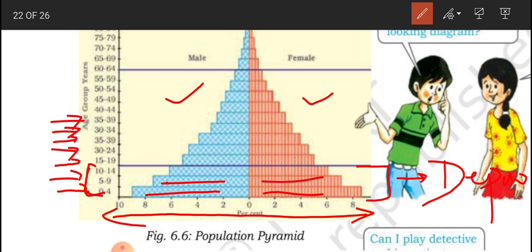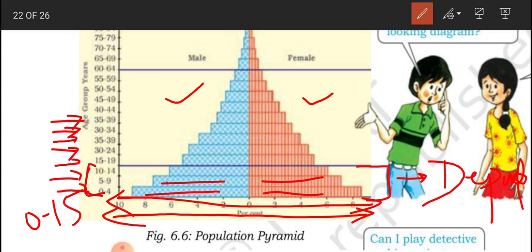Now in this diagram just have a look. The bottom is broad. Since the bottom of this pyramid is broad and the bottom shows the group of children from 0 to 15 years, it is showing the birth rate of the country. The bottom of the pyramid shows the birth rate of the country. Birth rate of the country means if the pyramid is broader at the bottom, that means the birth rate of that country is high.